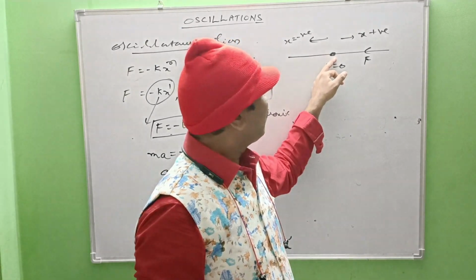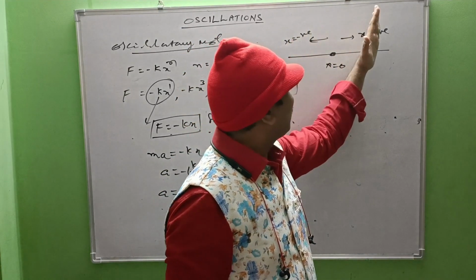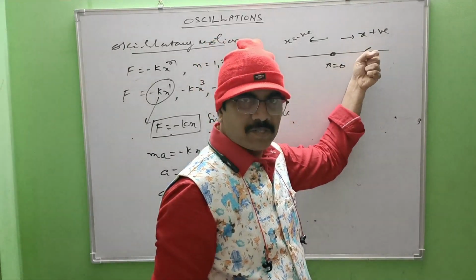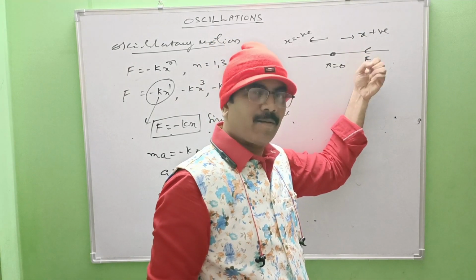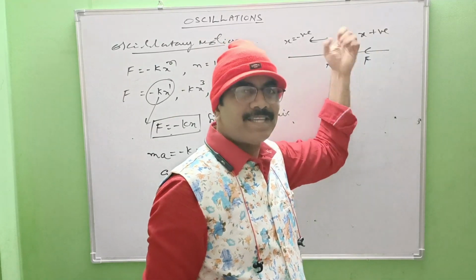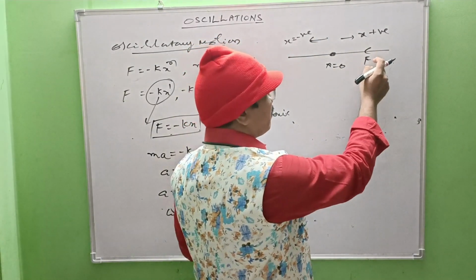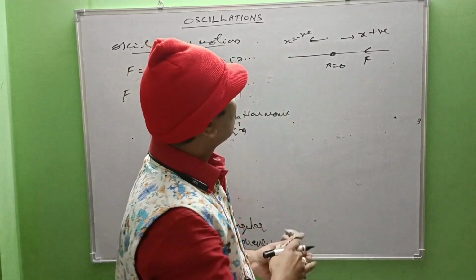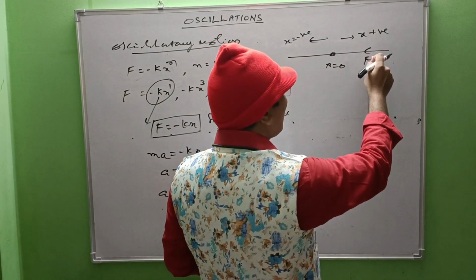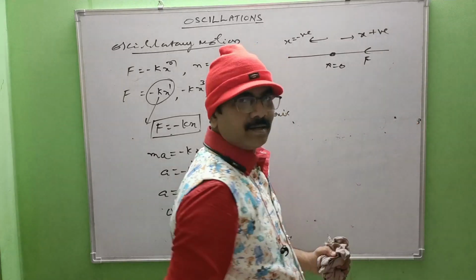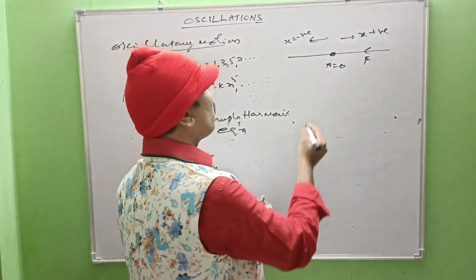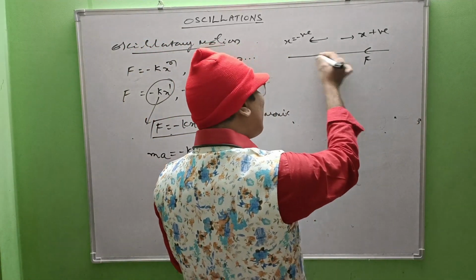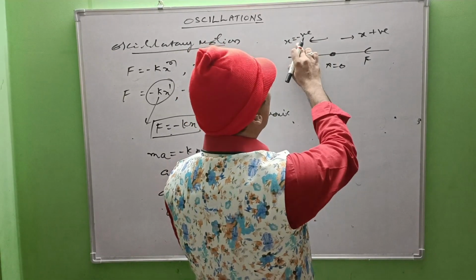Whenever it moves to the right of the mean position, immediately restoring force develops in the body to bring it back to its initial position. So displacement and restoring force are directed opposite to each other. Suppose the particle moves leftwards of the mean position like this, then x is negative.